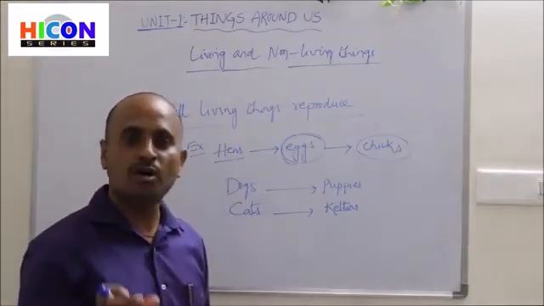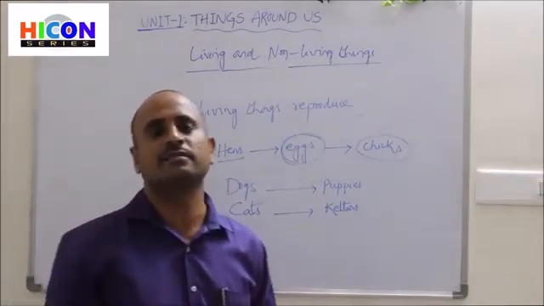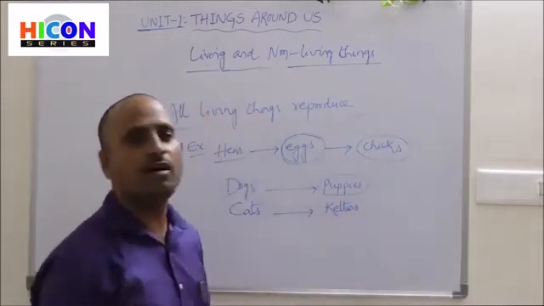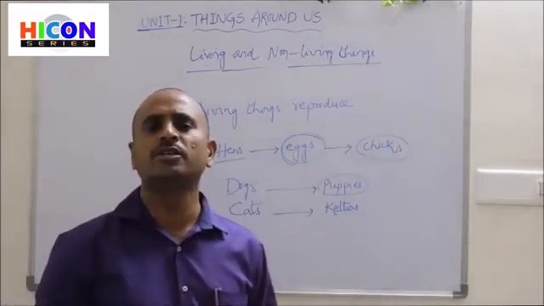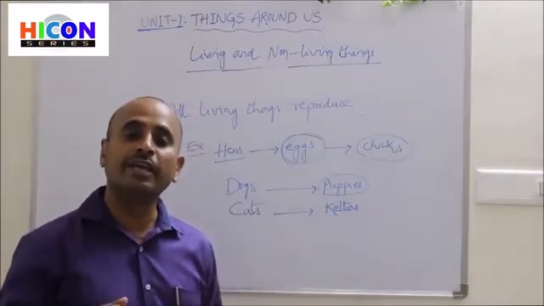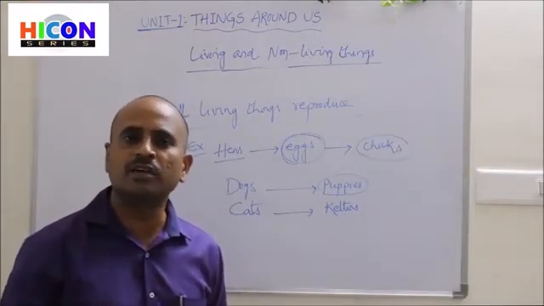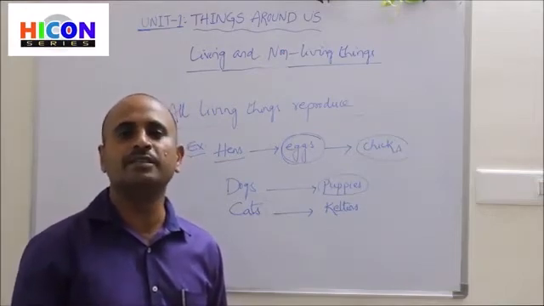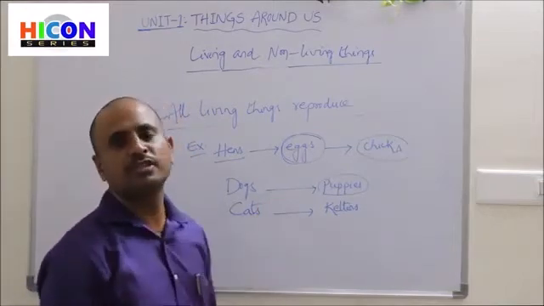Kittens means small cats, and small dogs are called puppies. All the animals directly give birth to their new ones. This process of producing their young babies is called reproduction.